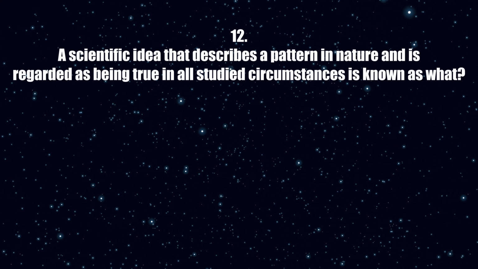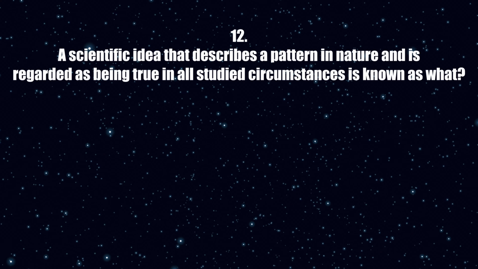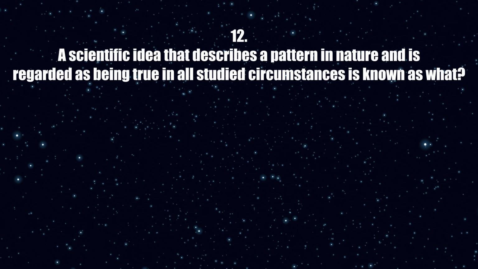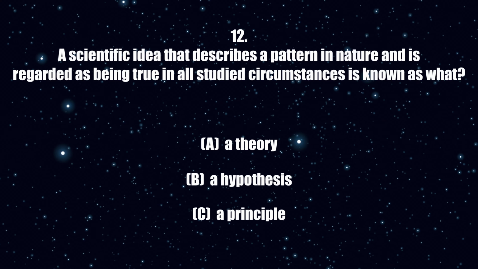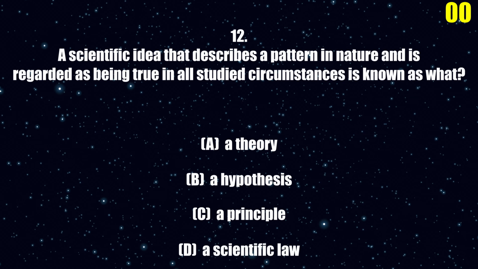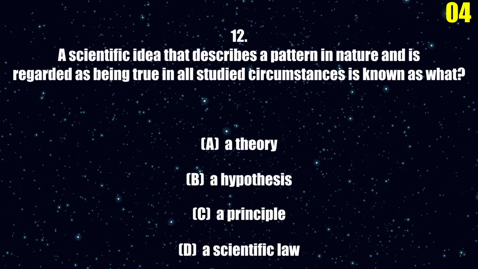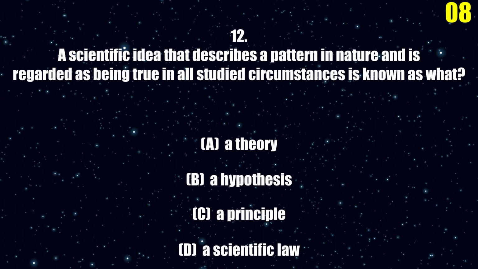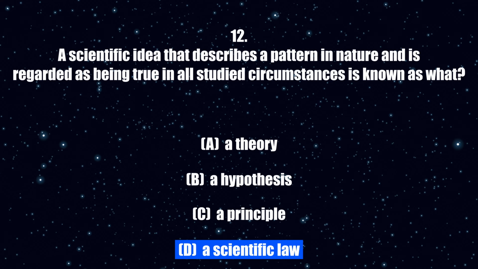12. A scientific idea that describes a pattern in nature and is regarded as being true in all studied circumstances is known as what? A. A theory. B. A hypothesis. C. A principle. D. A scientific law. The correct answer is D.